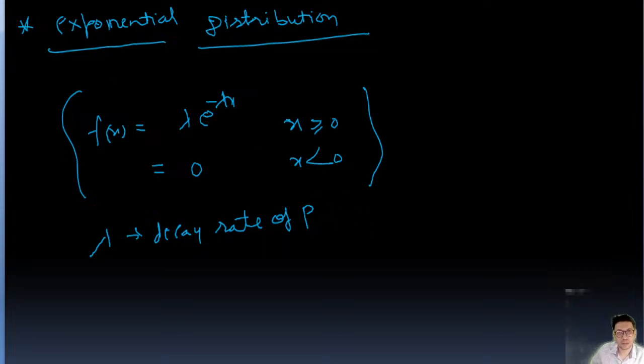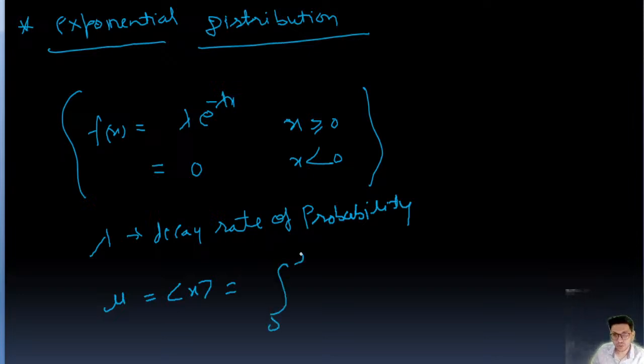Decay rate of probability. And we'll find mu, that is the average of x. The average of x is the integration from 0 to infinity of x times f(x), that is lambda e to the power minus lambda x, dx.